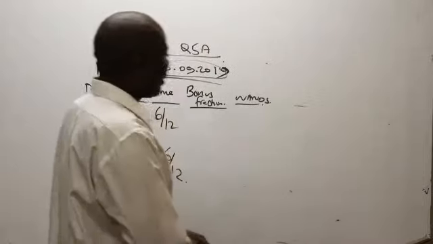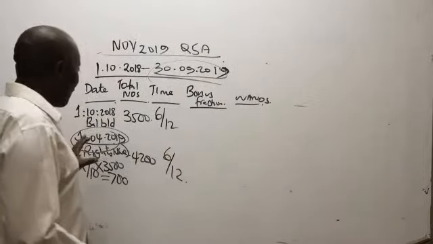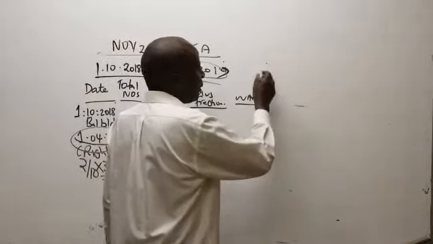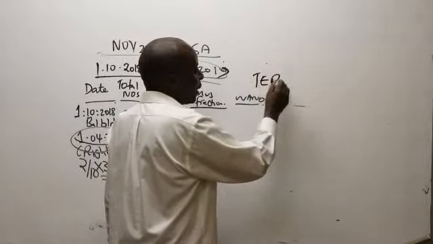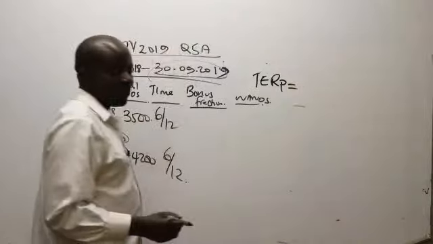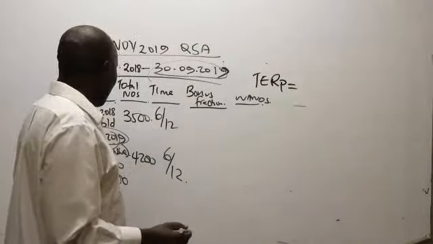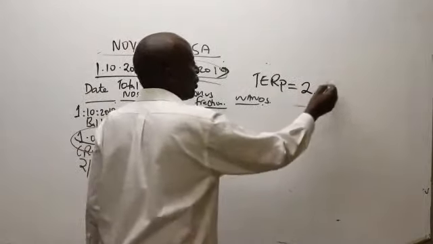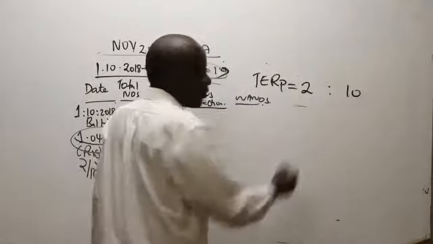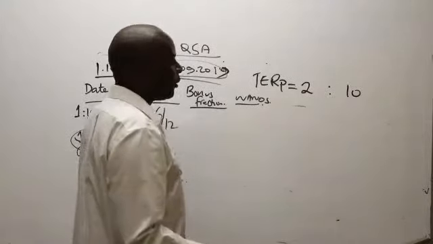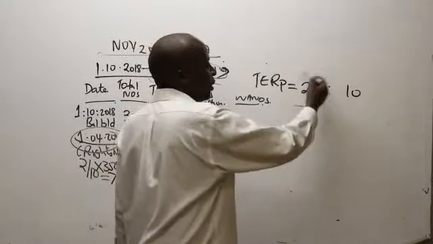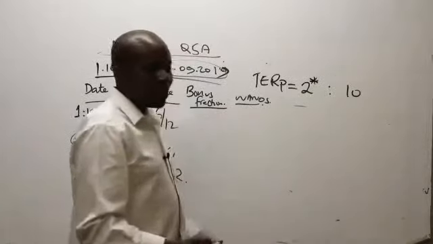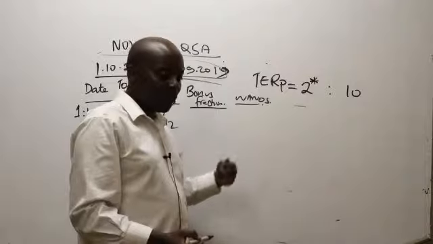Thank you so much. So the first thing, when I hear of a rights issue, the first thing I have to calculate is what we call the theoretical ex-rights price. And how do we get this? To get this is very easy. We know it is 2 to 10. So do I know the price? These are 2 new shares. Do we know the price of the new shares? The price of the new shares has to be smaller.